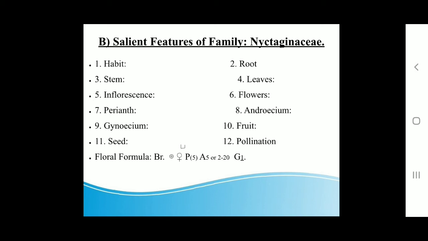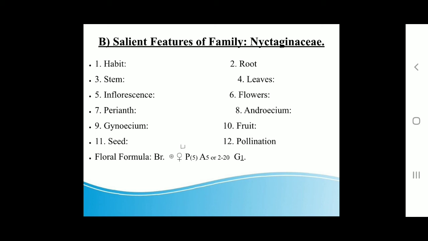Then next point, fruit. Fruit is a dry, one-seeded anthocarp, achene, surrounded by persistent perianth lobes, indehiscent. Seeds are small, non-endospermic, and pollination takes place by the entomophilous type. Then floral formula: bracteate, actinomorphic, bisexual, perianth 5, gamophyllous, androecium 5 or 2 to 20, gynoecium monocarpellary, apocarpous, superior ovary.